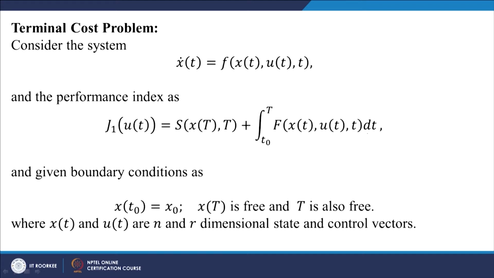The boundary conditions are given by x of t naught equal to x naught, and x of capital T is free and capital T is also free, and it will include all the 4 cases. We can take x of T fixed, then T fixed, and both of them fixed. So, all the 4 cases will be taken care of by deriving a procedure for this general case.